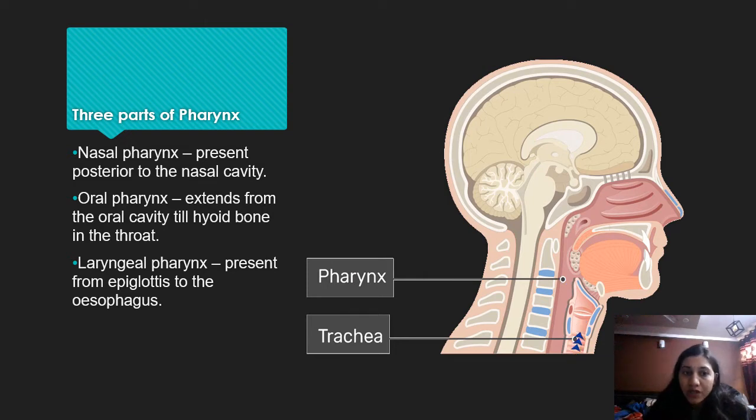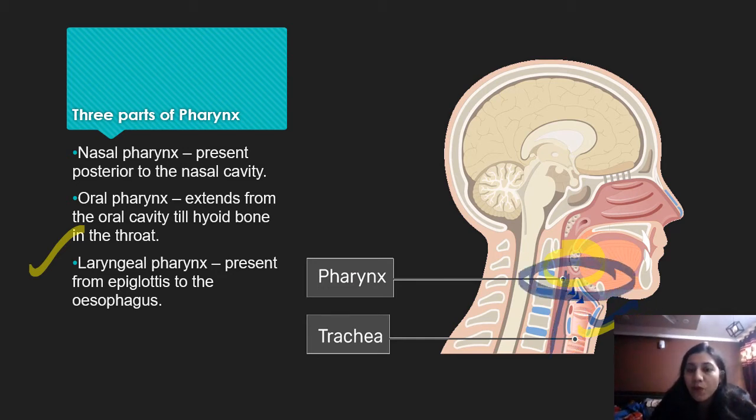Oral means mouth, so it extends from the oral cavity till the hyoid bone in the throat. Here is the hyoid bone in the throat. And the last one is the laryngeal pharynx. The laryngeal pharynx is present from the epiglottis to the esophagus. Here is the epiglottis. Now you can see the trachea. The trachea is here, known as the windpipe, and this pipe is the esophagus, the food pipe. This chamber is common for both, and it is known as the pharynx.